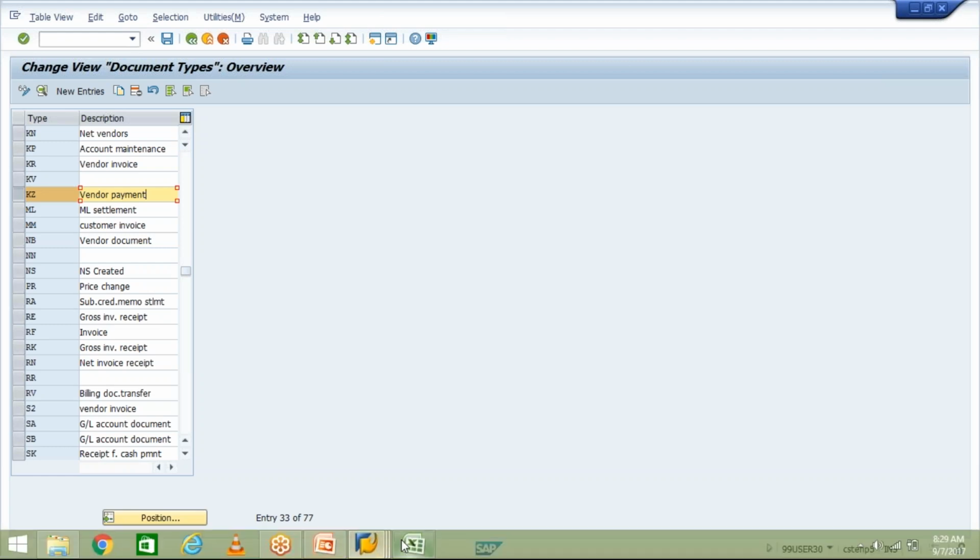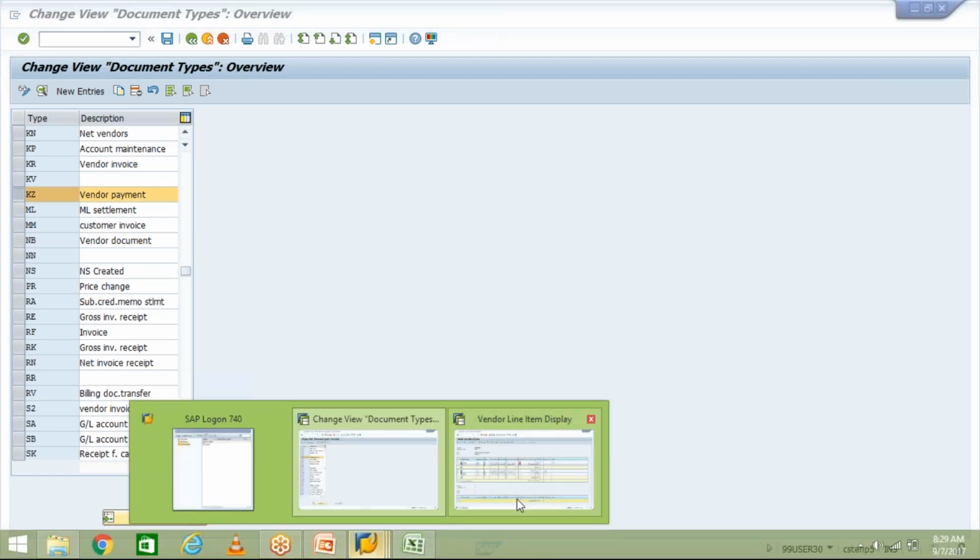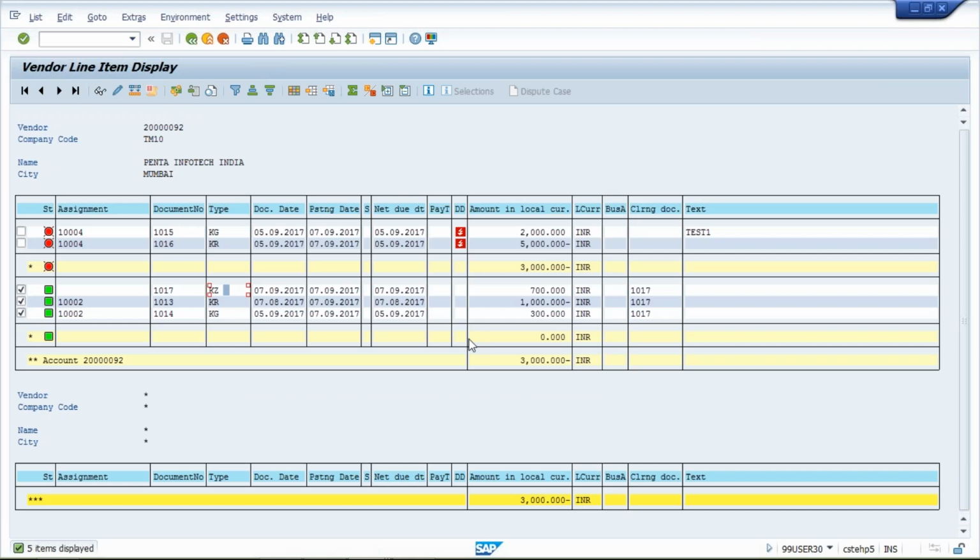So that's how we can come to know which one is invoice, which one is credit memo, which one is payment. Now, once again, I'll explain. People will ask, what do you mean by document type? You have to say document type generally determines the type of transaction.